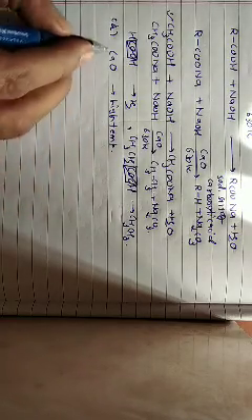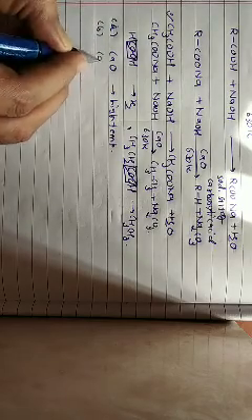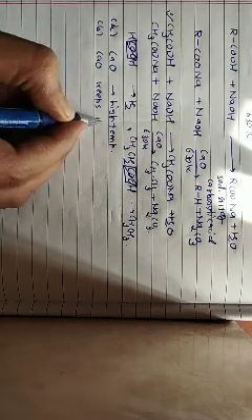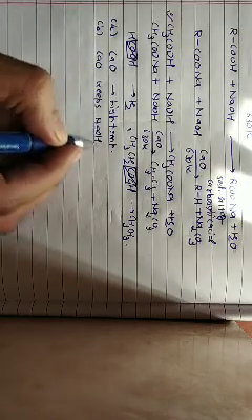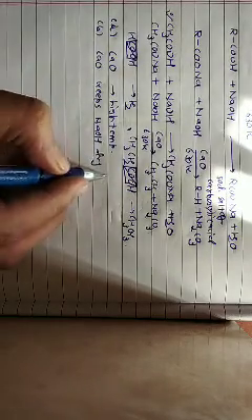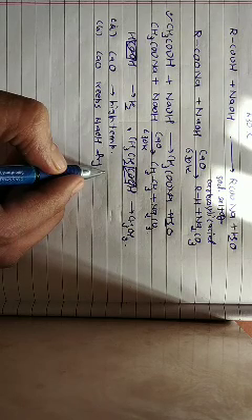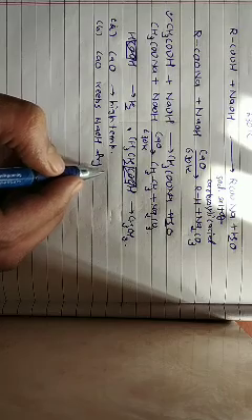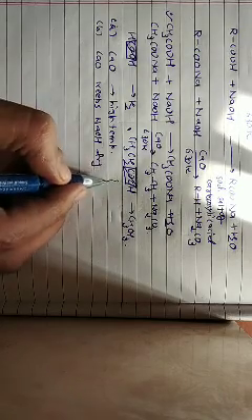And number 2, calcium oxide keeps NaOH dry because it is quite hygroscopic in nature. The meaning of hygroscopic is that they absorb moisture from the air. So these are the two reasons why we have to use soda lime.